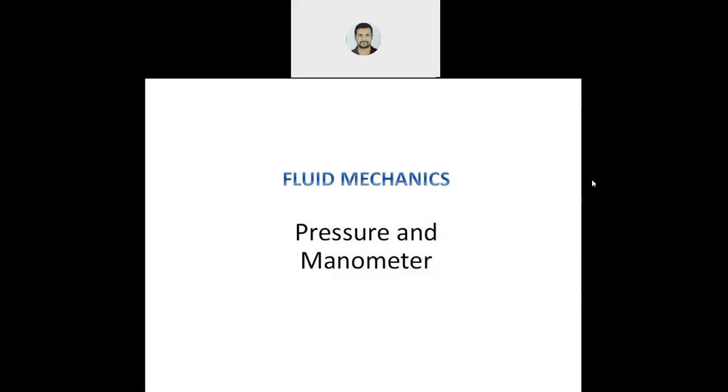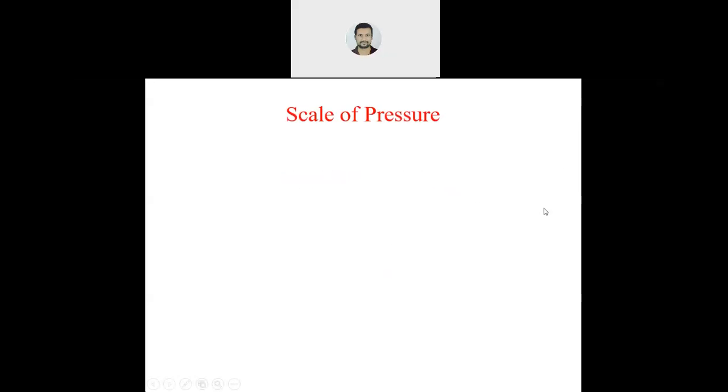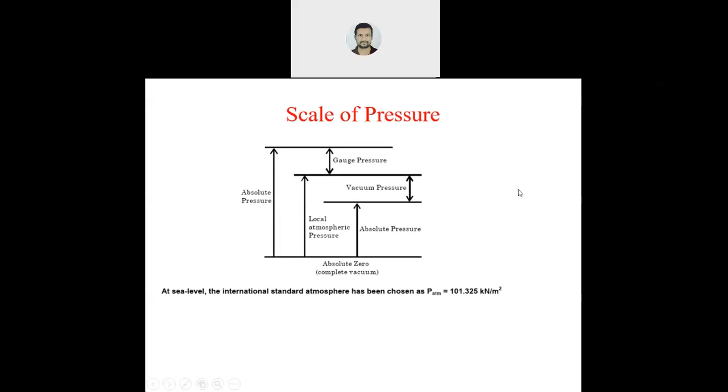In today's session we will see about pressure and the device used to measure the pressure, which is manometer. Now coming to scale of pressure. For studying about the pressure we should know what are the different scales by which pressure can be measured. So this is a diagram which reflects different types of pressure: absolute pressure, atmospheric pressure, vacuum pressure, gauge pressure. Now what are those things? We will see here one by one.